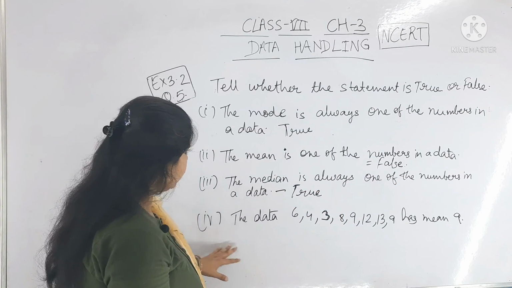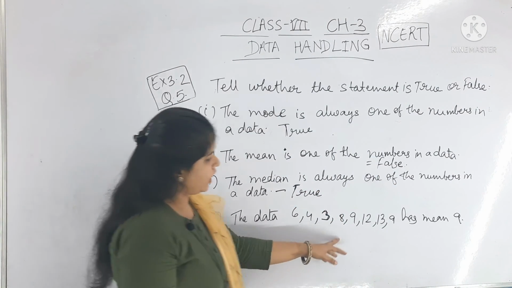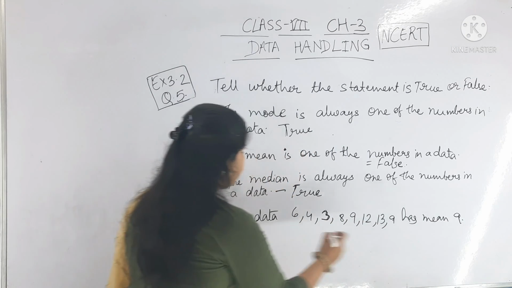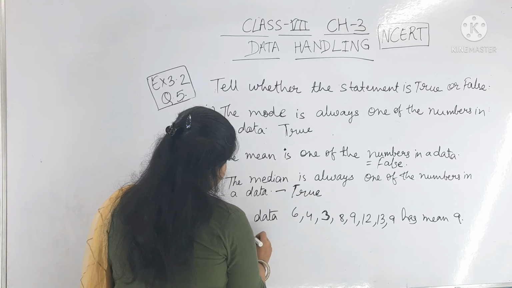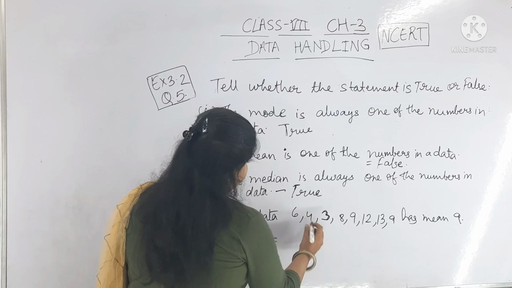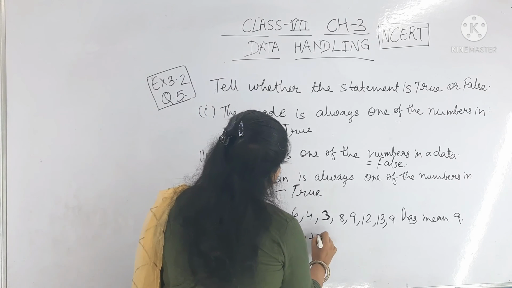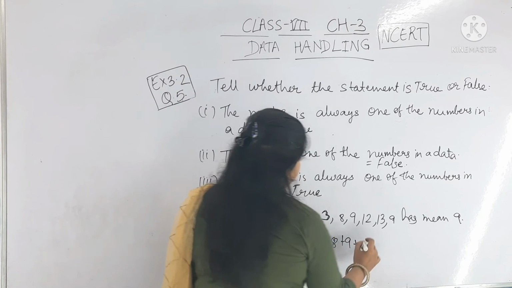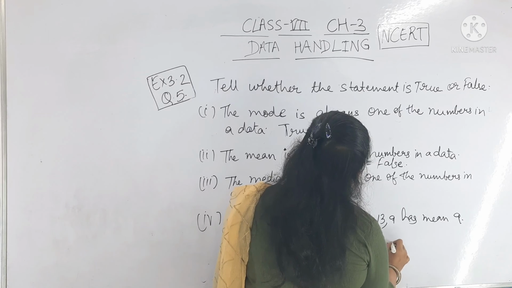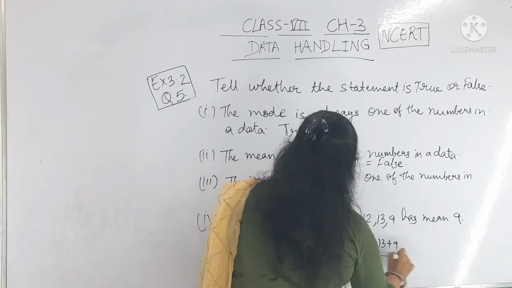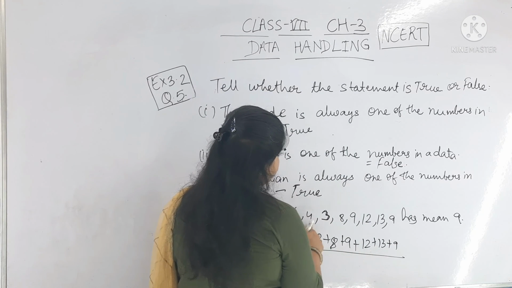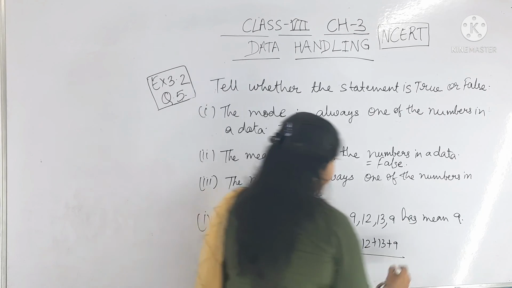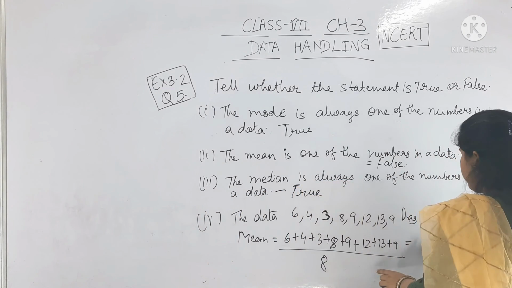That is the fourth part. The data 6, 4, 3, 8, 9, 12, 13 and 9 has mean 9. So we have to find the mean for this. Mean is 6 plus 4 plus 3 plus 8 plus 9 plus 12 plus 13 plus 9 upon the total number of data, which is 8.